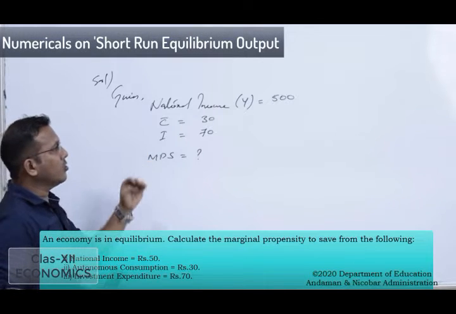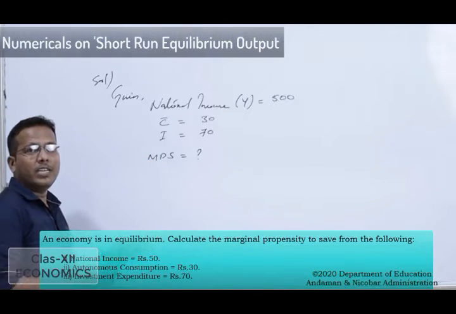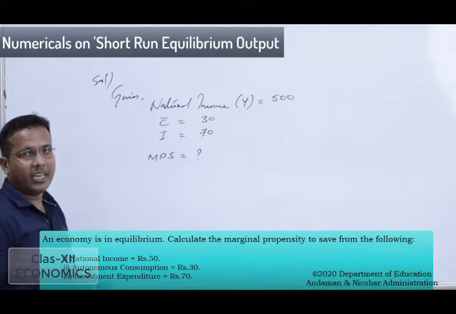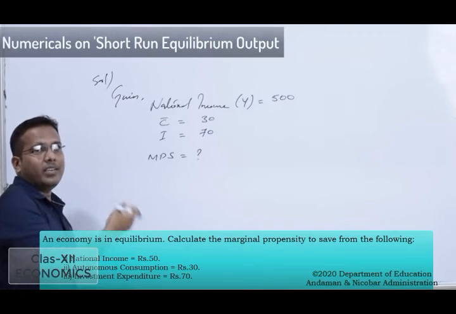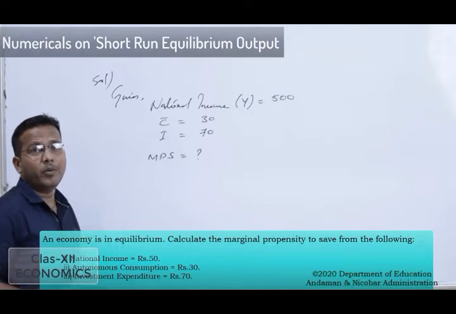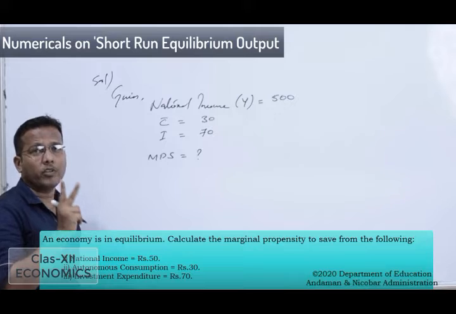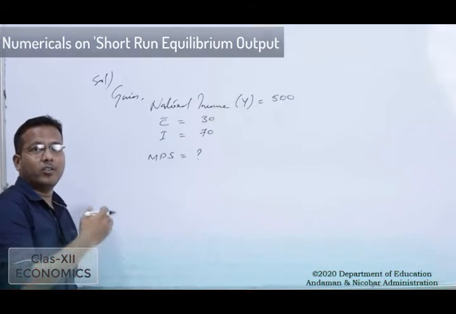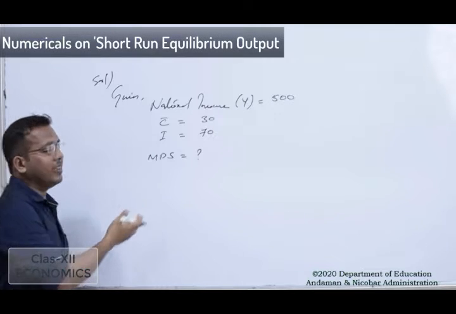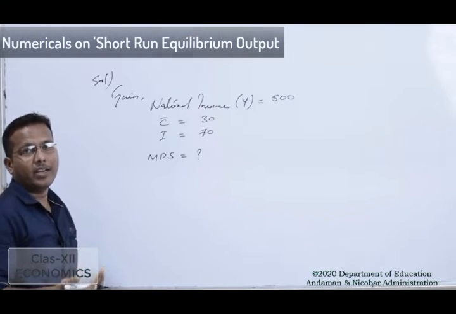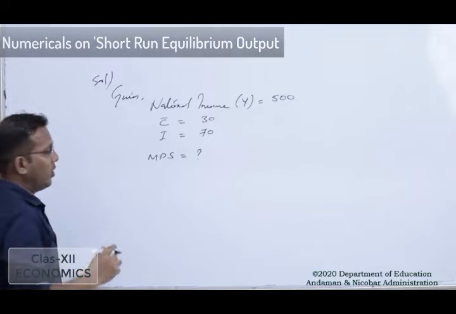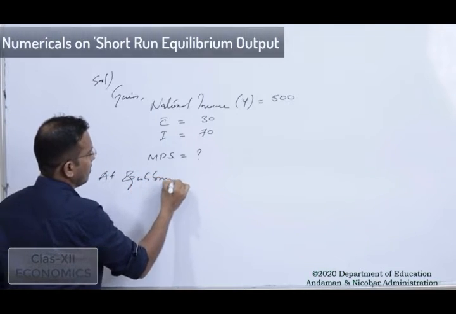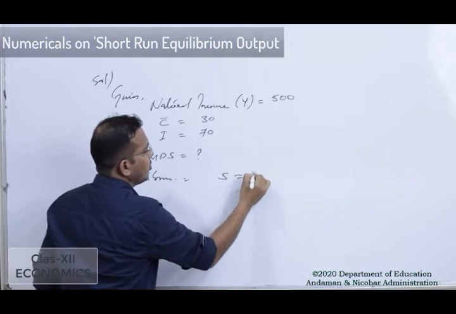In these questions we have studied the formulas of MPC, MPS, the value of K, all these things. The economy is in equilibrium. When the economy is in equilibrium, we know that we have two approaches: AD is equal to AS, and S is equal to I. So here, with the approach S is equal to I, we can solve this question. So we know that at equilibrium, S is equal to I.